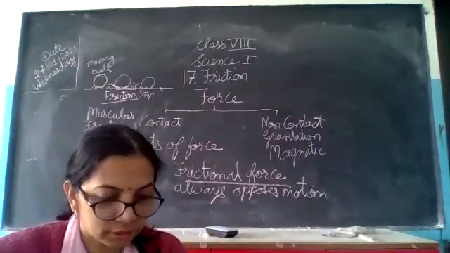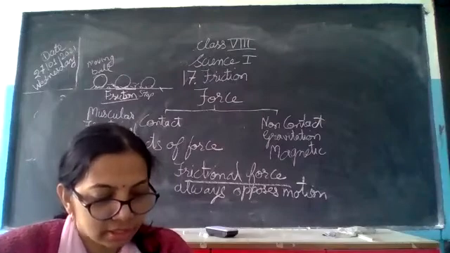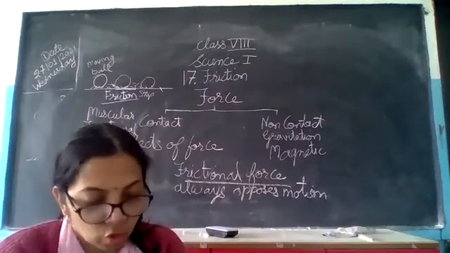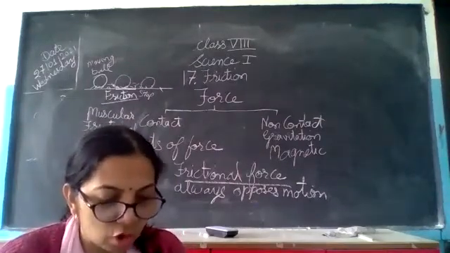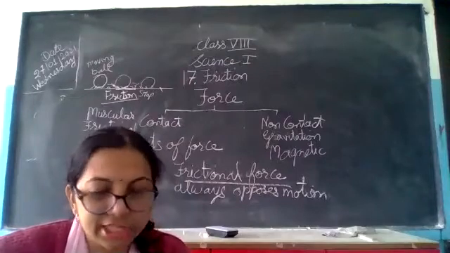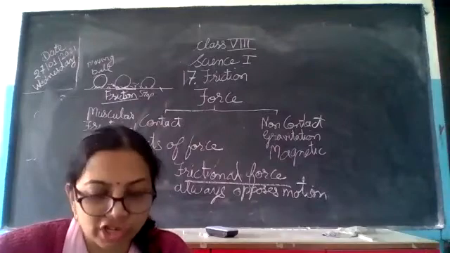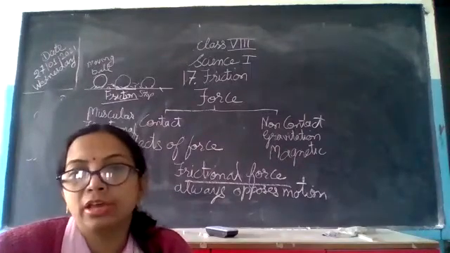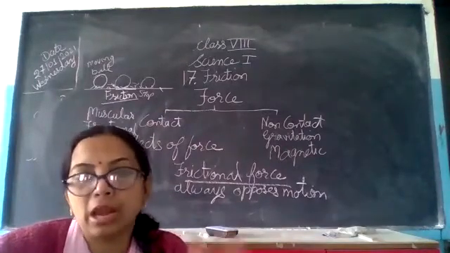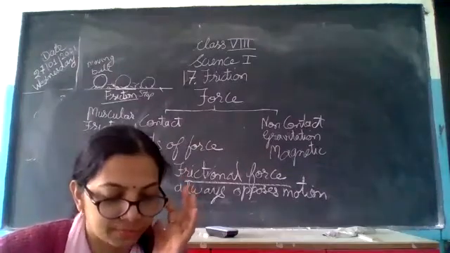Next, a ball rolling on the floor stops after some time without the application of any identifiable or apparent force.